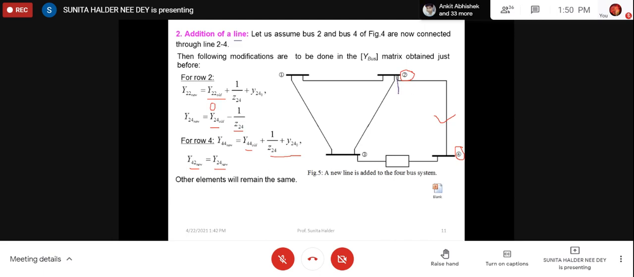Now after some time, if we introduce another line, same, parallel to this, then what will happen? So for this next modification, I am writing in the next. Obviously this y22 new will be y22 old plus summation of whatever y new will come. Have you understood my point?